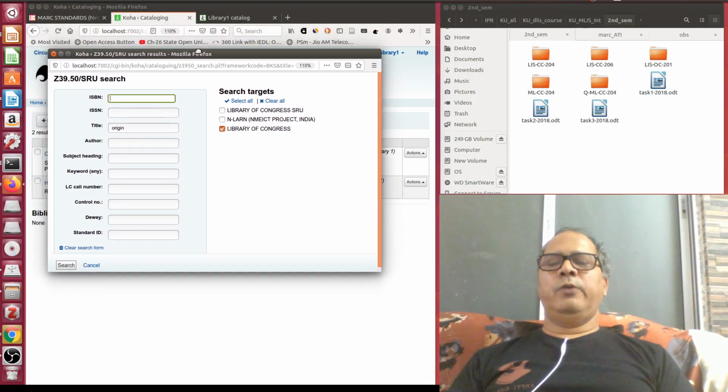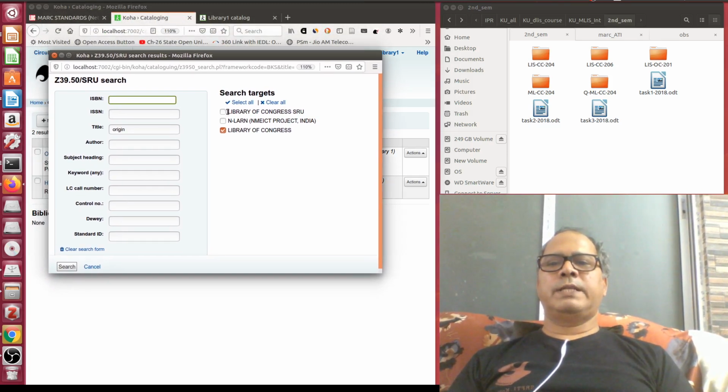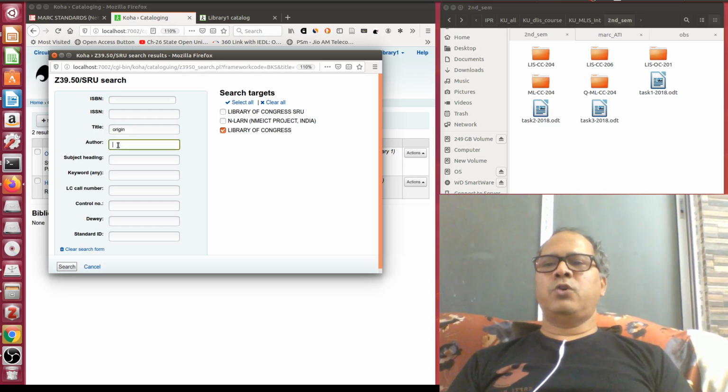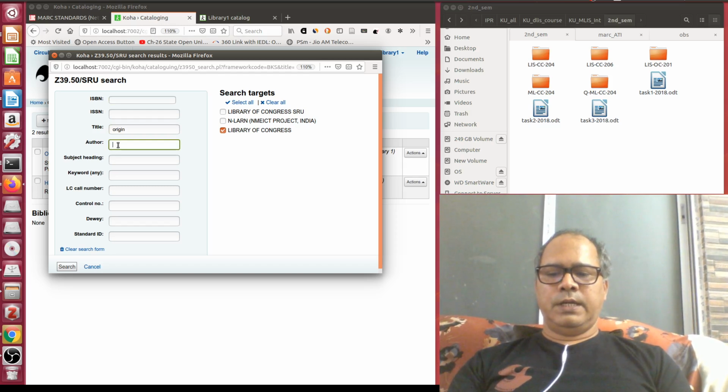In this window you can see the Z39.50 servers I have added: Library of Congress SRU, Library of Congress Z39.50, etc.